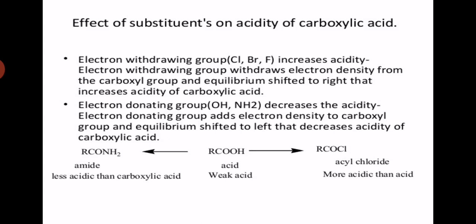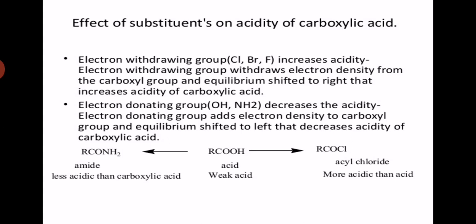See the reaction below. RCOOH, this is our carboxylic acid, which as we know is a weak acid. When this is replaced with an electron withdrawing group like chlorine, bromine or fluorine, what happens? Here, RCOCl: one chlorine atom is attached to our carbonyl group, which becomes acyl chloride.